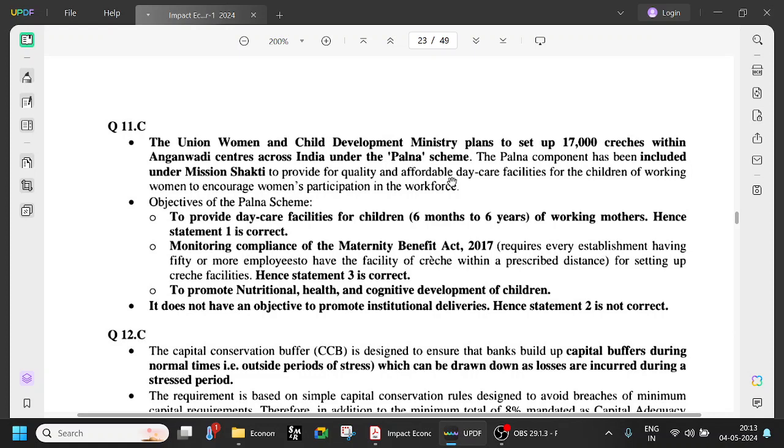It aims to provide quality and affordable daycare facilities for the children of working women, to encourage women's participation in the workforce. So the objectives of the Palna scheme are to provide daycare facilities for children from 6 months to 6 years, until they join LKG, UKG, nursery, etc., and monitoring compliance of the Maternity Benefit Act 2017, which requires every establishment having 50 or more employees. Try to remember 50 or more employees.